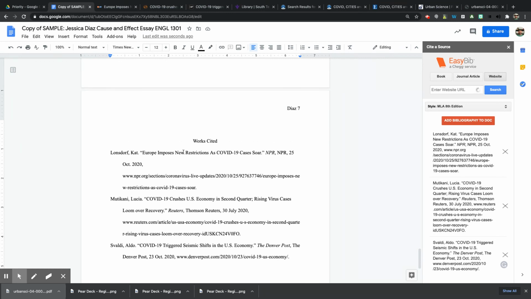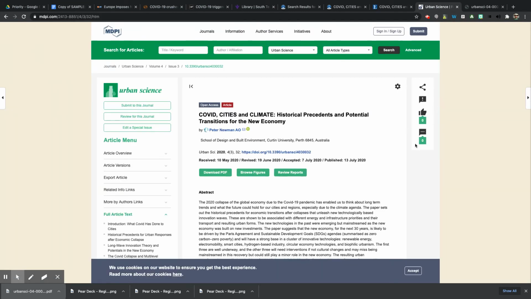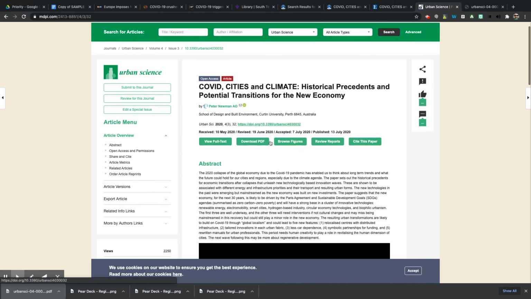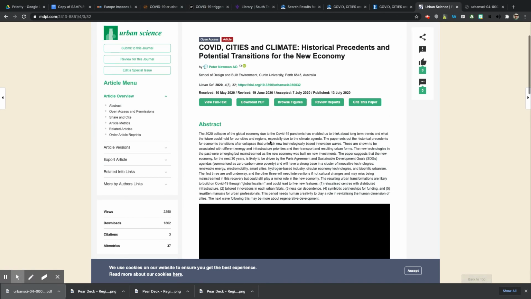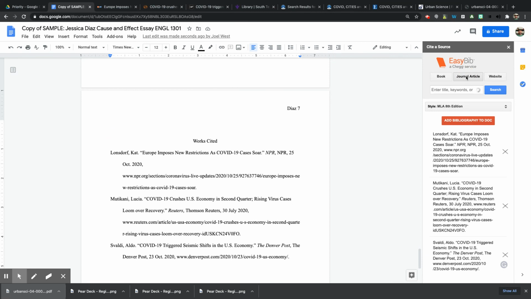Now, notice that when I did delete that, it did remove the source that we added, the Peter Newman source. So you can go back and copy it that way. But also remember, there's also something called a DOI number. And so you can use that, the DOI number, under where it says journal article. So you could put that in here, and so you can enter the title, keywords, or what's called the DOI number. So there's a lot you can learn about EasyBib, and I don't want to take up too much of your time.